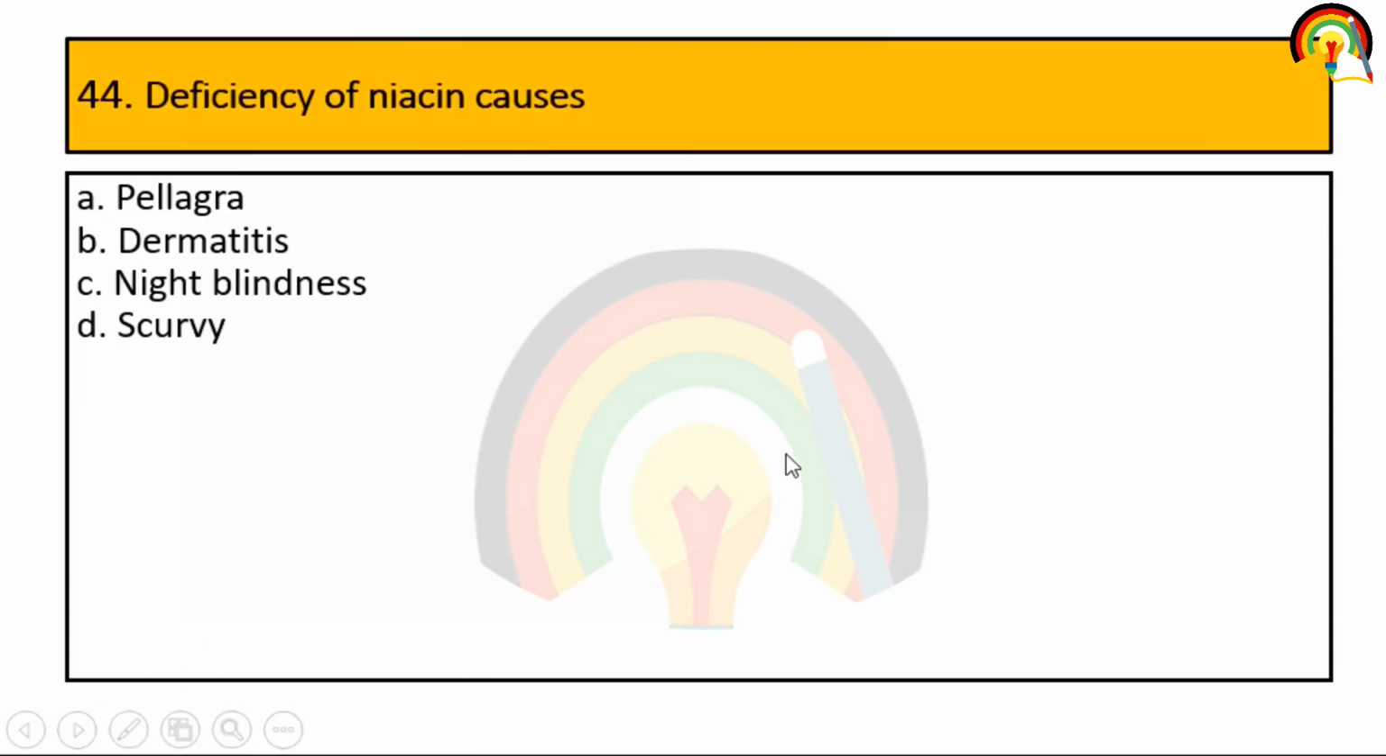Deficiency of niacin causes pellagra, dermatitis, night blindness, scurvy. So deficiency of niacin. What is niacin? Niacin is vitamin B3. What can it cause? It can cause pellagra, right?